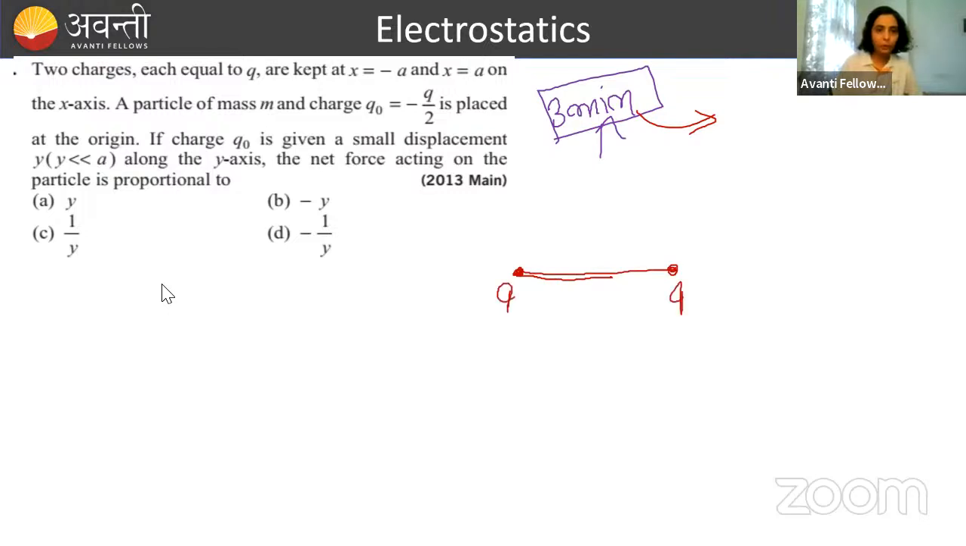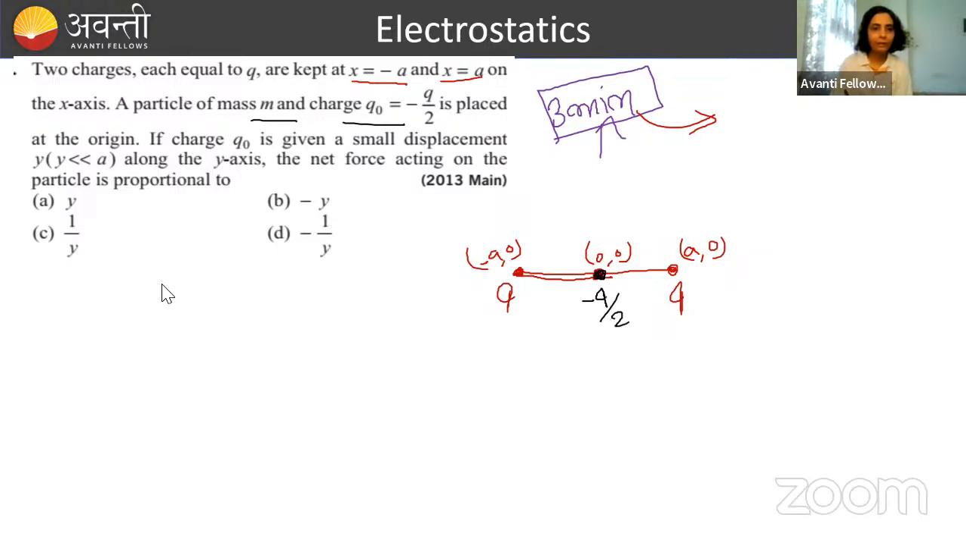So there are two positive charges, and they are kept at x equal to minus a and x equal to a. तो यहाँ पे चलो ये ओरिजिन में मान लेती हूँ. So one charge is at minus a, 0 and another charge is at a, 0, right? So this is given in the question. And now a particle of mass m and charge q naught is placed at the origin. At the origin, a charge is kept of value minus q by 2.